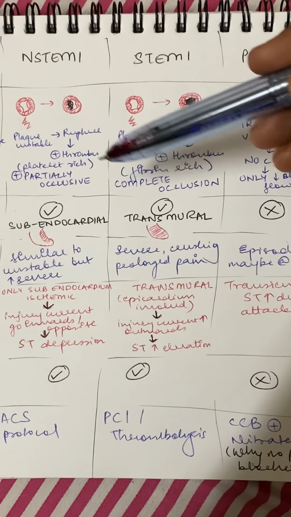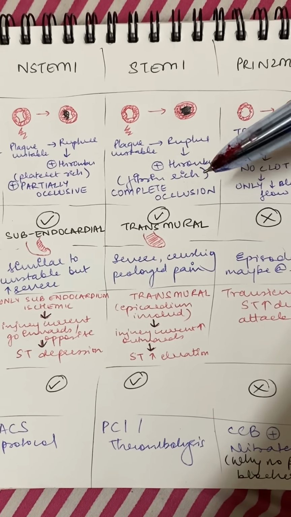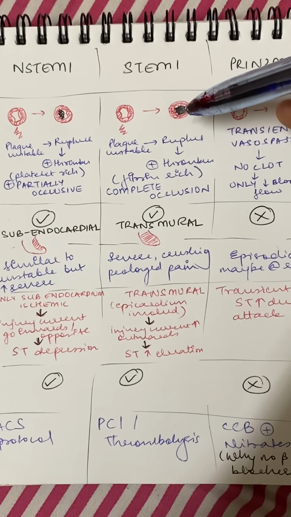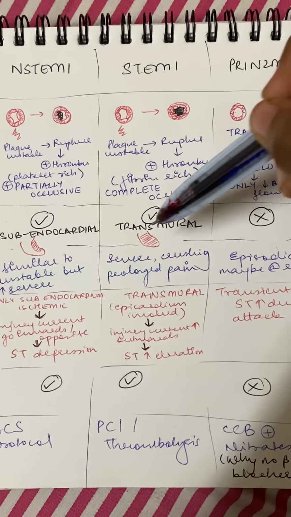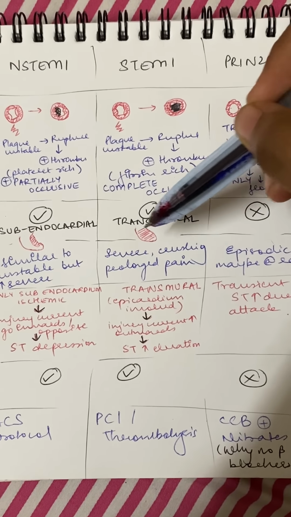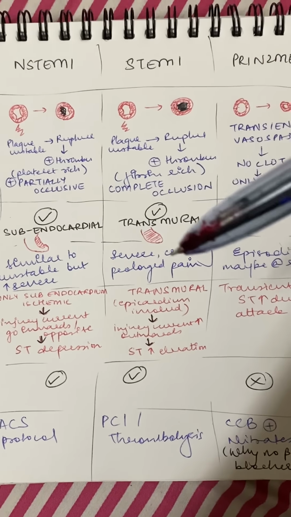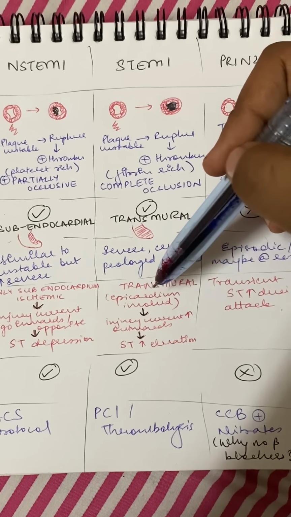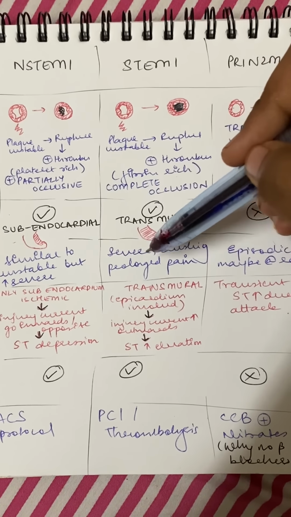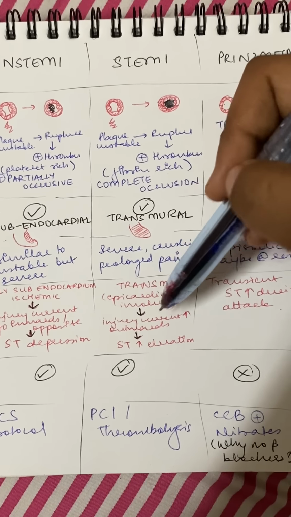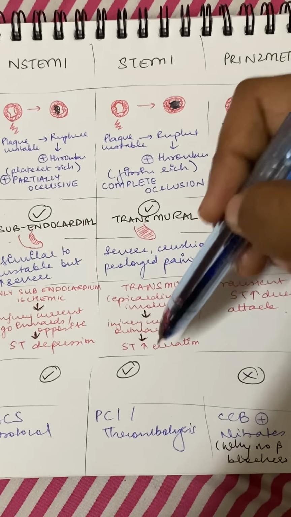In STEMI, same thing happens, but now this thrombus is fibrin rich and it completely occludes the lumen. So the infarction is throughout the wall of the heart. It's transmural. So there's severe crushing, prolonged pain. Typical MI pain. Now, since it's transmural, even the epicardium, this outside layer, is also involved. So the injury currents are outwards, which is why you see ST elevation.